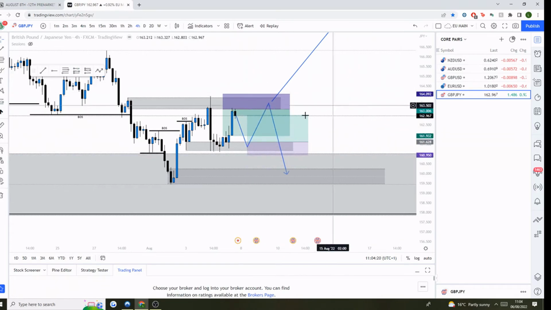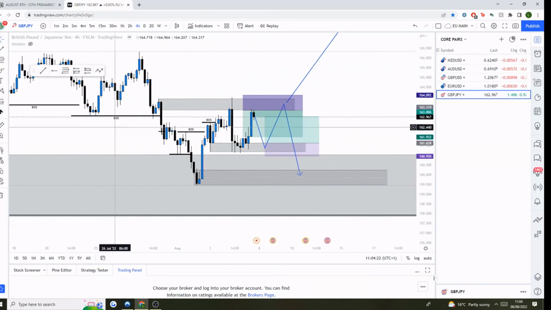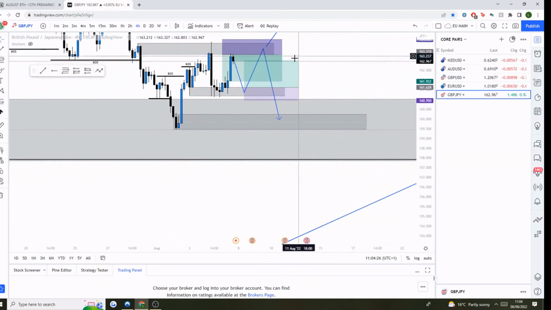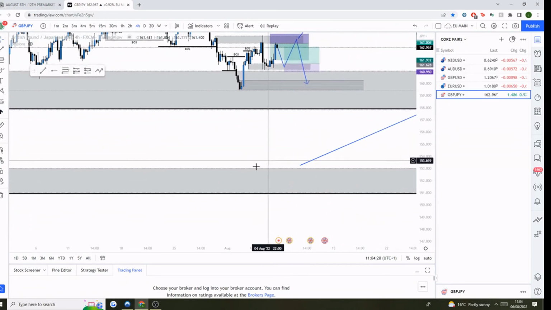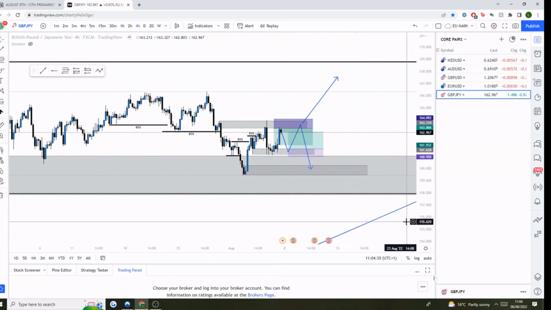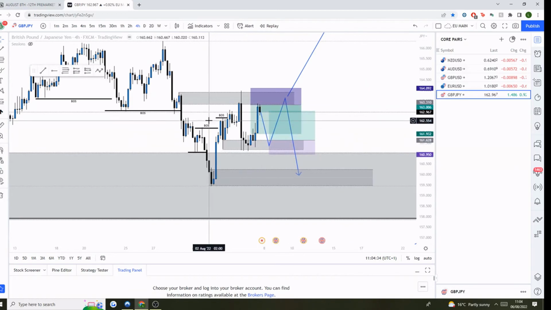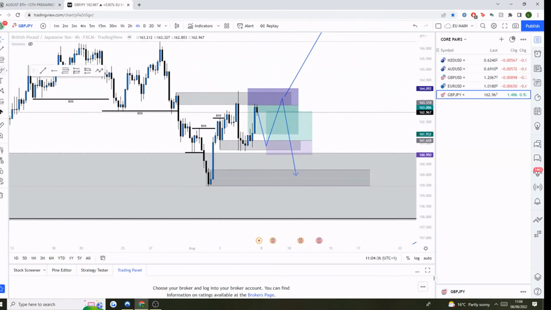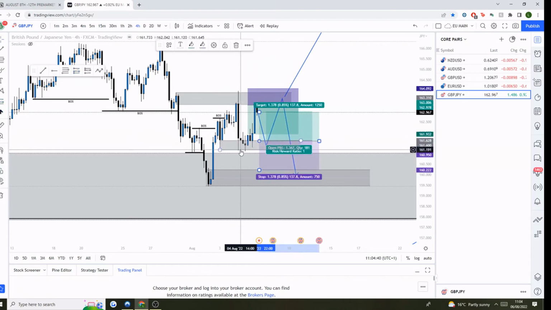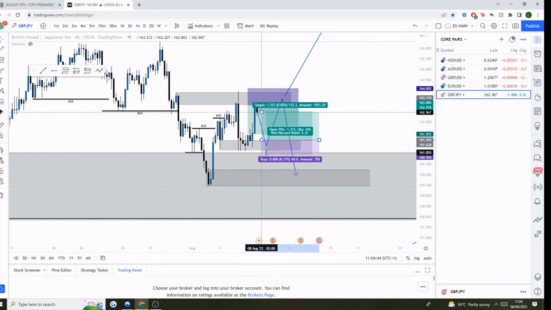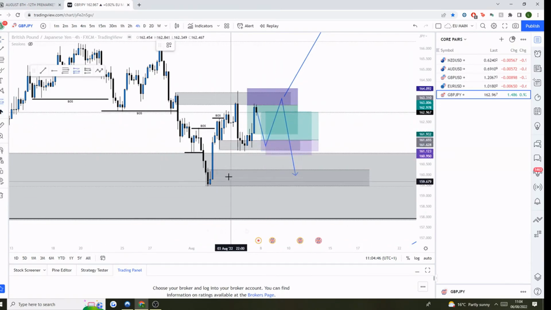I'm not super sure what's going to happen with it, but what I would predict is that we're either going to respect this area and then go for sells, and those sells can eventually target this area down here, or we are going to be transitioning into the overall bullish thesis now, following this 4-hour bullish trend transition. In that case, I would either expect this low here to hold and this order block here to hold, or failing that, and to be fair, this one has imbalance, so it is a bit cleaner.